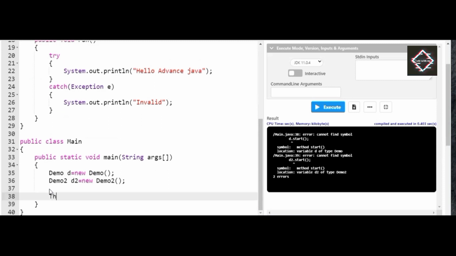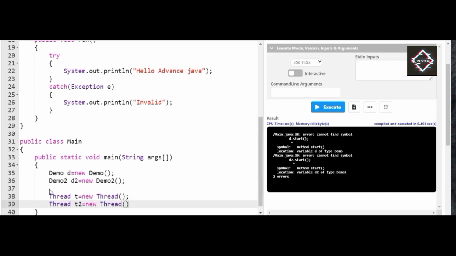What I will do, I have to create threads for it. I create a Thread t equals new Thread, and for the second Demo class, Thread t2 equals new Thread.